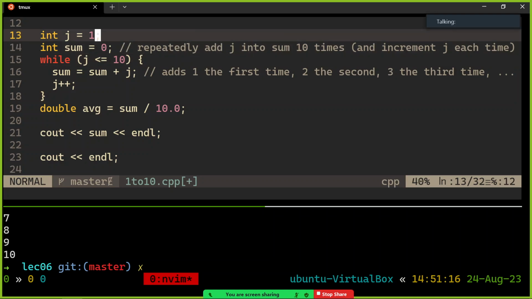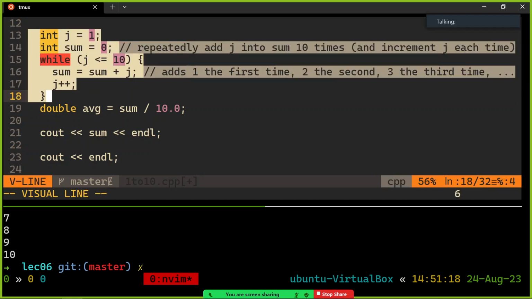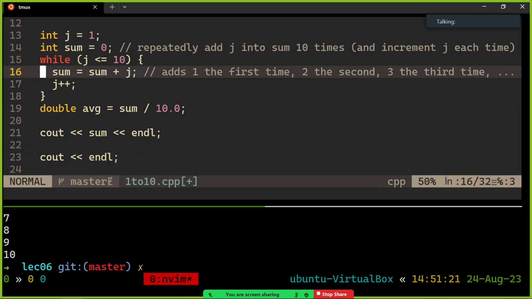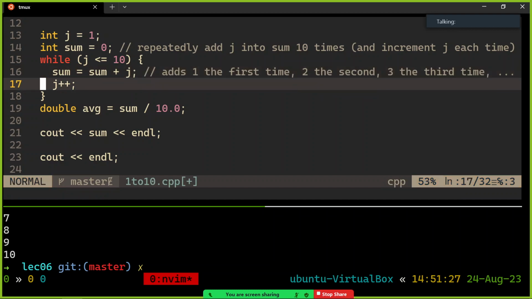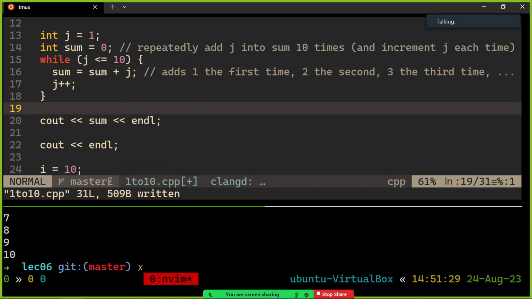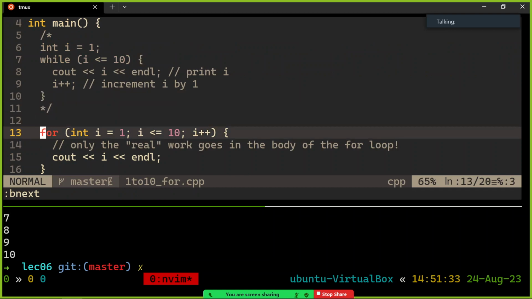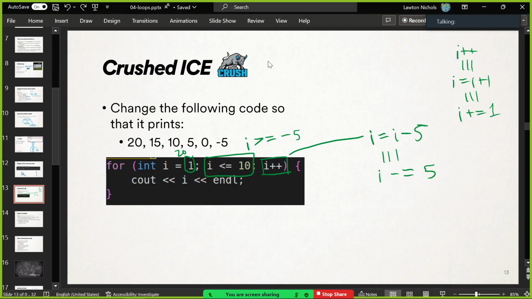And then this would be able to translate into a for loop, right? You could have it range from 1 to 10, adding into sum each time. It's just that this would be your increment. The sum equals sum plus j would be the body of that for loop. So yeah, that was a great thought. Thank you for that. Any other questions? Let me go back to the for loop program on this slide. We getting it? Slowly but surely?